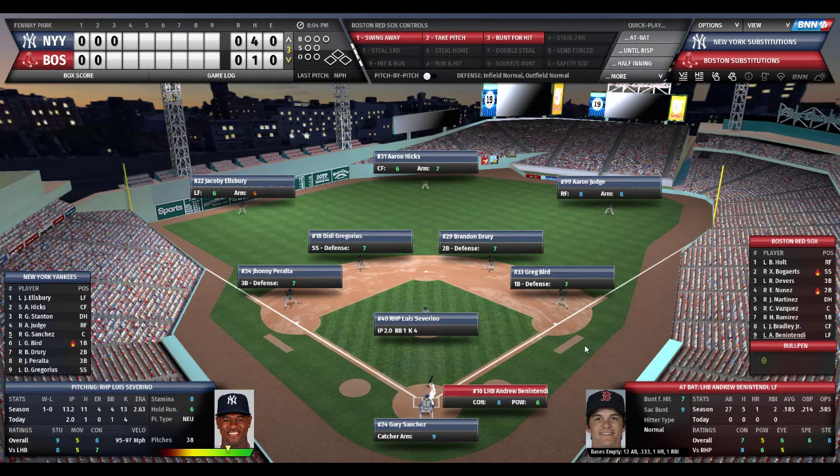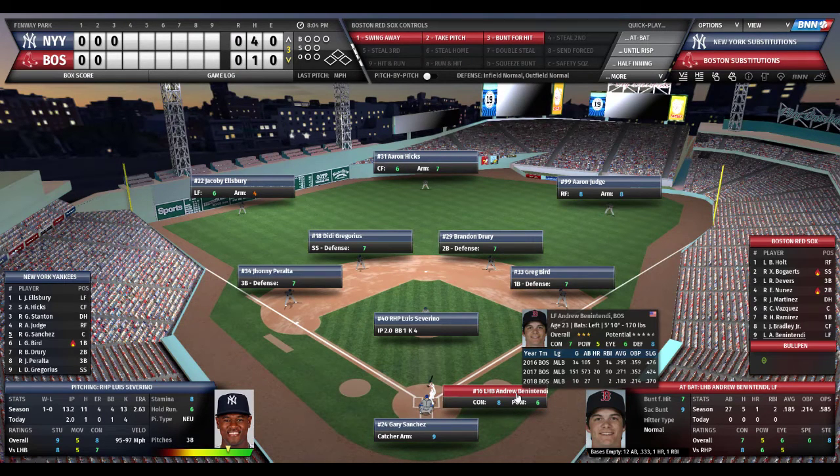Okay, so due up for the Red Sox to face Luis Severino, Andrew Benintendi, then the top of the order, Brock Holt and Xander Bogaerts. Benintendi, his bat finally is getting a few hits here. He was 0 for everything. He's batting .185 with 1 homer and 2 RBIs.